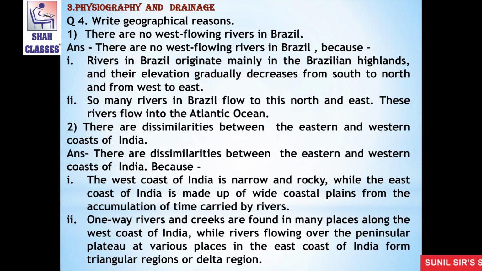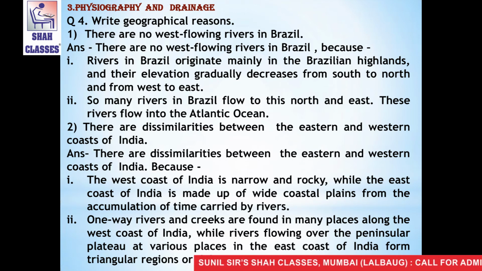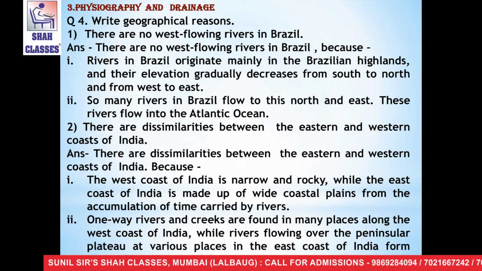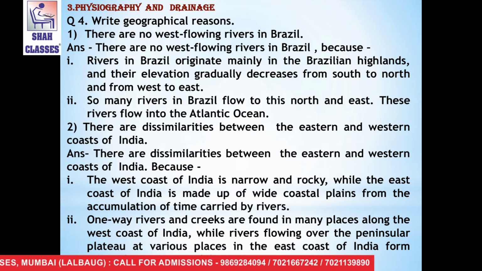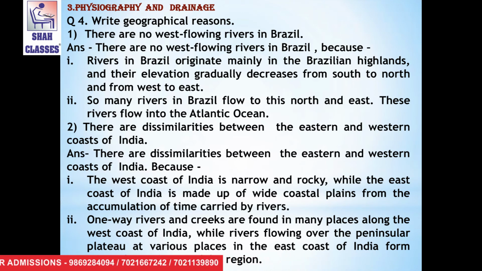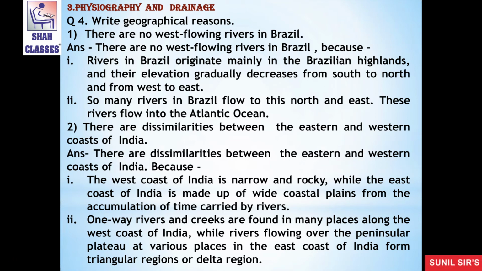The second statement is, there are dissimilarities between the eastern and western coasts of India. The answer is, there are dissimilarities between the eastern and western coast of India because, point number one, the west coast of India is narrow and rocky, while the east coast of India is made up of wide coastal plains from the accumulation of silt carried by rivers.